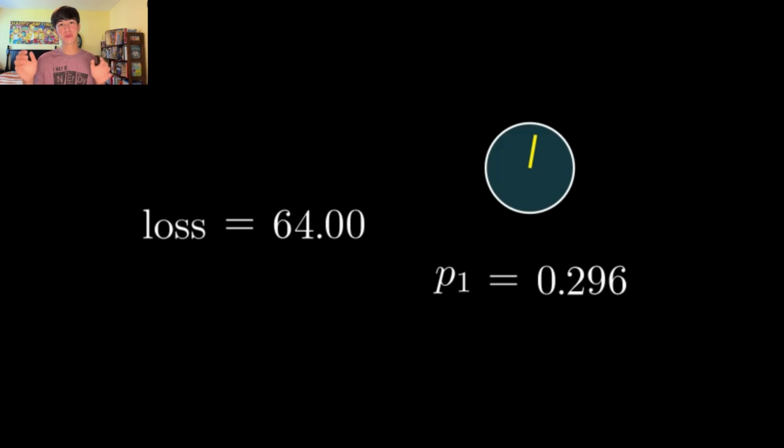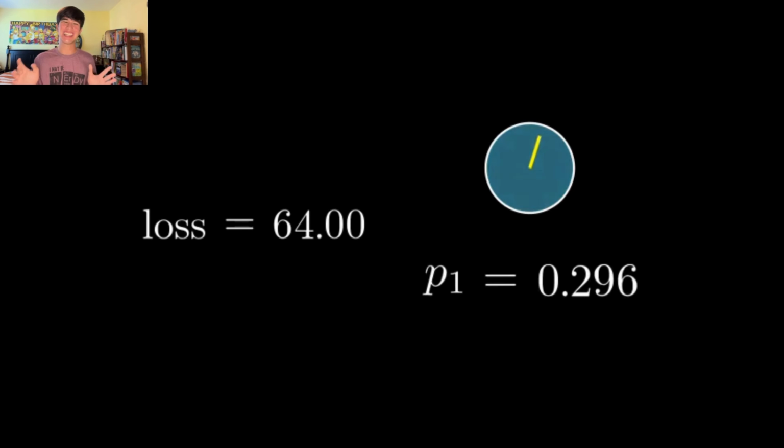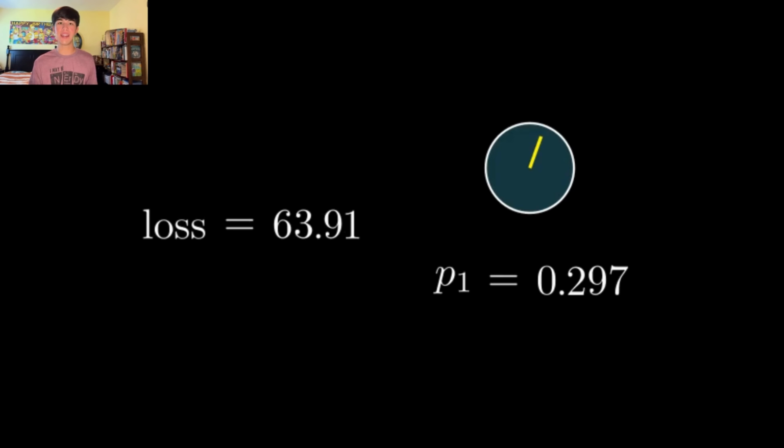Derivatives tell us how one value would react to a very small increase in another value. For example, they can tell us how the loss would react if we increased one of the parameters just slightly. If the derivative says the loss would decrease, we go ahead and nudge the parameter in that positive direction. But if increasing the parameter also increases the loss, we adjust in the opposite direction, decreasing the parameter to reduce the loss.